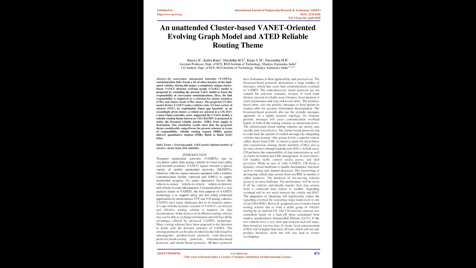Introduction. Vehicular ad hoc networks, VANETs, aim to disseminate safety data among vehicles to boost road safety and prevent accidents. VANETs are a special kind of mobile ad hoc networks, MANETs, where vehicles are equipped with a wireless communication facility, onboard unit, OBU, to provide ad hoc connectivity. It has many different flavors like vehicle to sensor, vehicle to vehicle, vehicle to internet, and vehicle to road infrastructure.